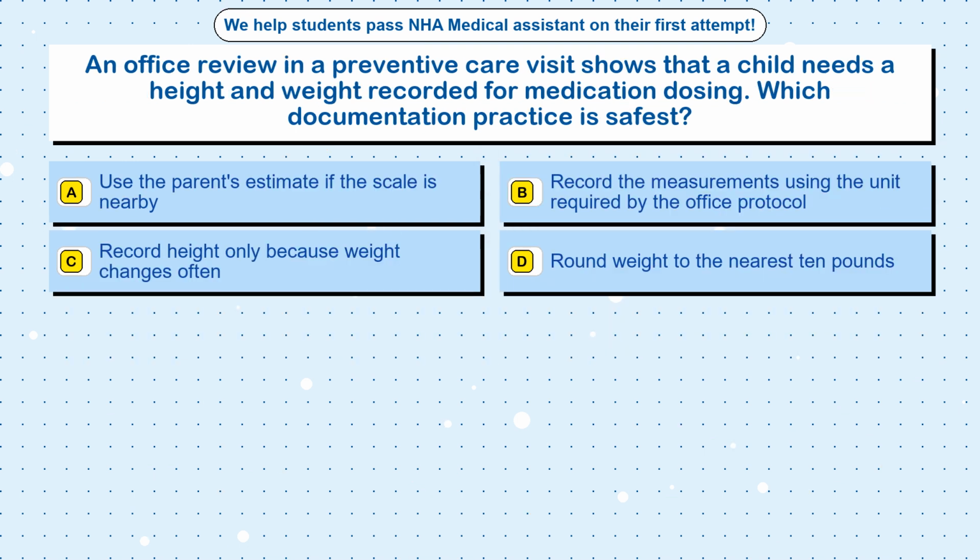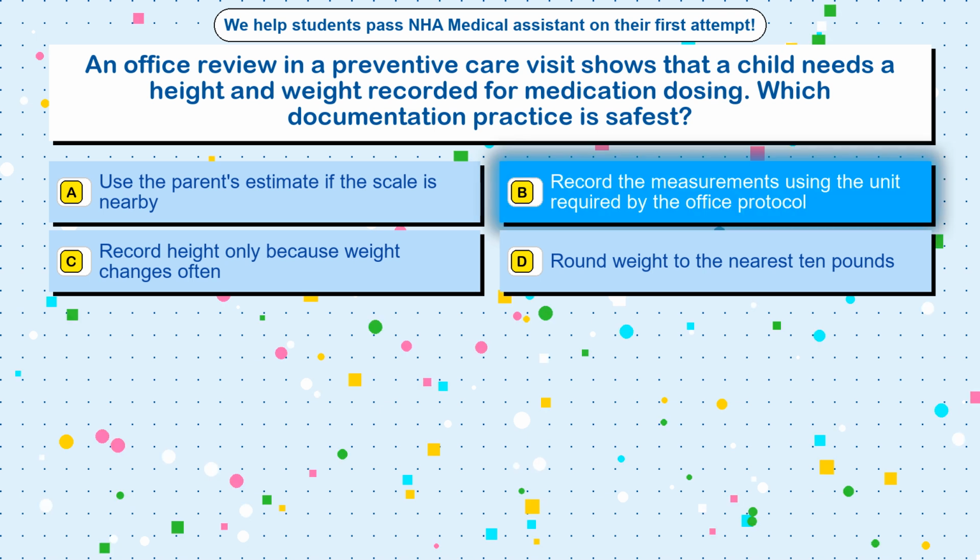Question 84. An office review in a preventive care visit shows that a child needs a height and weight recorded for medication dosing. Which documentation practice is safest? Option A, use the parent's estimate if the scale is nearby. Option B, record the measurements using the unit required by the office protocol. Option C, record height only because weight changes often. Option D, round weight to the nearest 10 pounds. The correct answer is option B, record the measurements using the unit required by the office protocol.